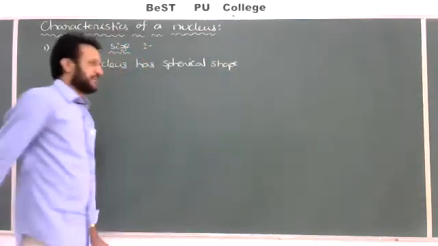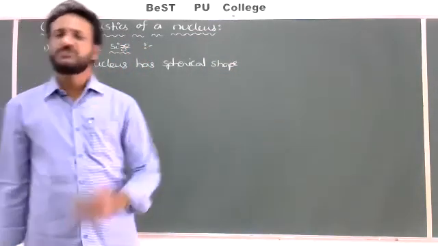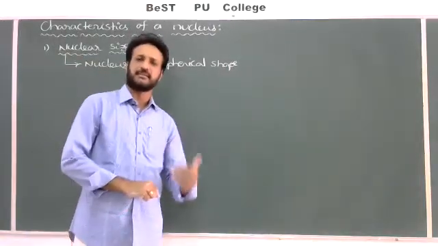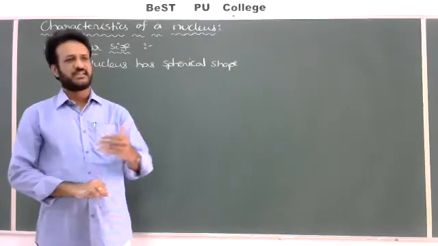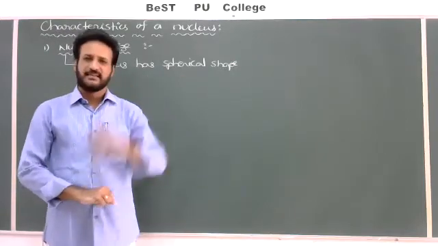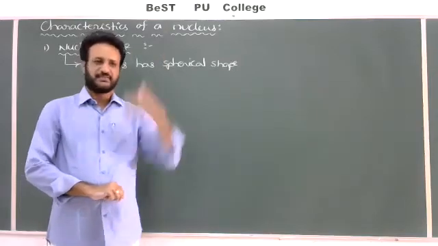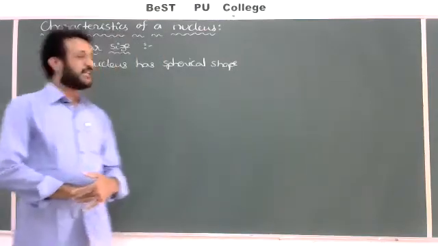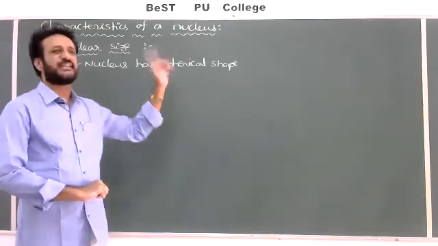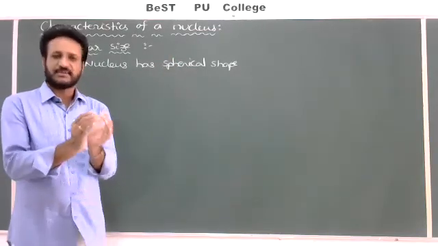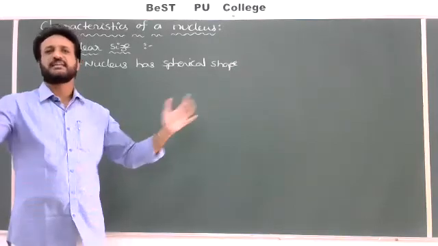But here, from hydrogen, helium, lithium, beryllium, boron, carbon, oxygen, nitrogen, and so on, like iron, copper, and also uranium, plutonium, thorium, as you go with increasing mass number, the volume of the nucleus also increases. So as the mass number increases, the size or volume of the nucleus also increases.